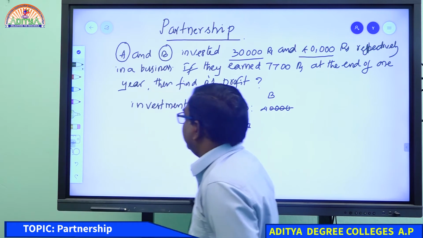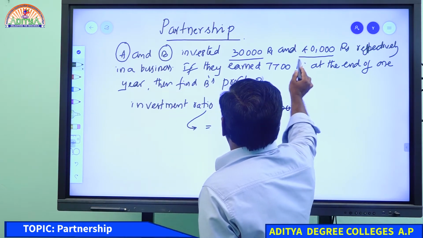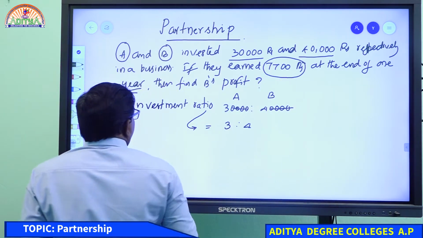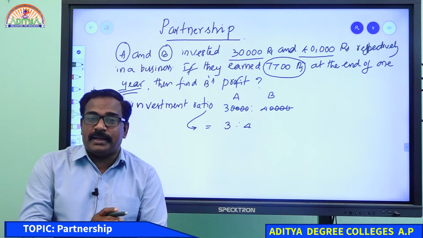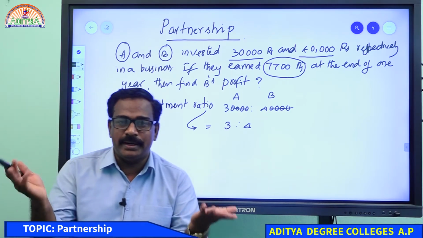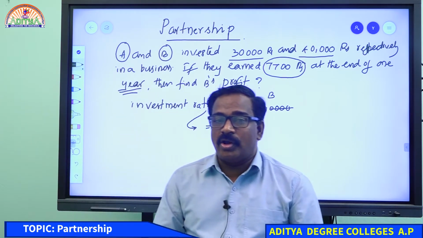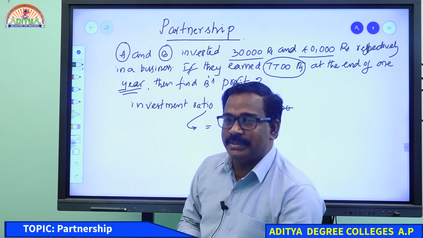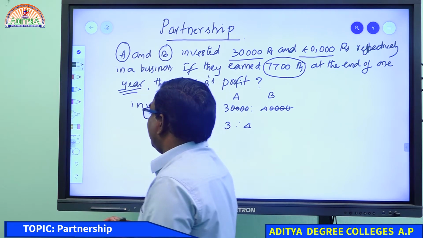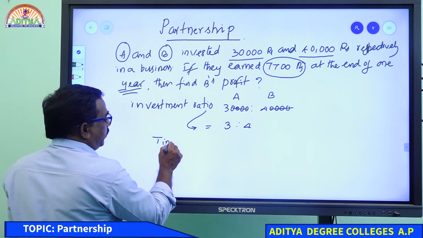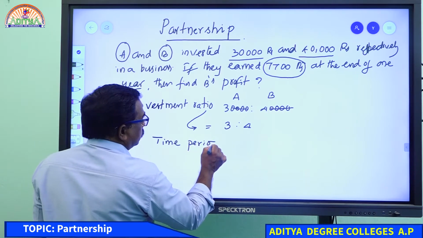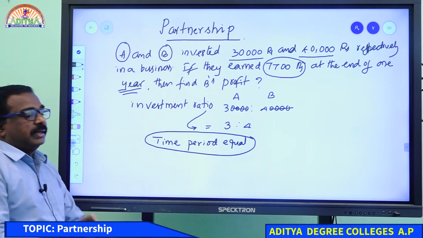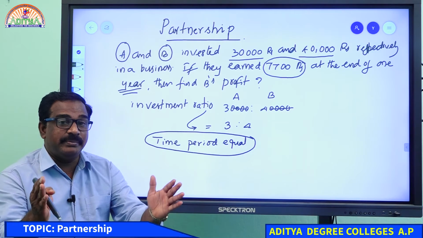Now see, they earned 7,700 rupees profit at the end of 1 year. Both A and B did the business for the complete year. There are no middle drops; no one dropped out in the middle. Both A and B together did the business for 1 year. It means here the time period is equal.